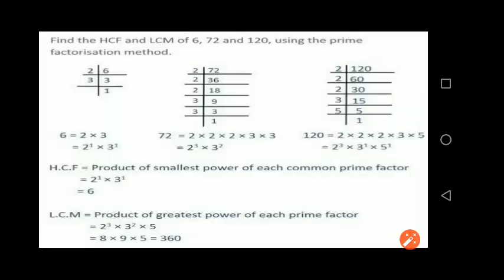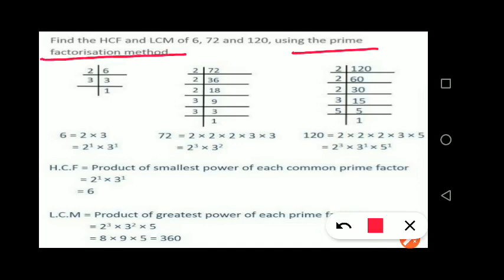Now, how to find the LCM and HCF of three numbers using the prime factorization method. You have already learned about this method. Just a little recapitulation.